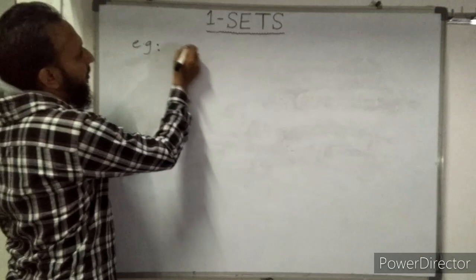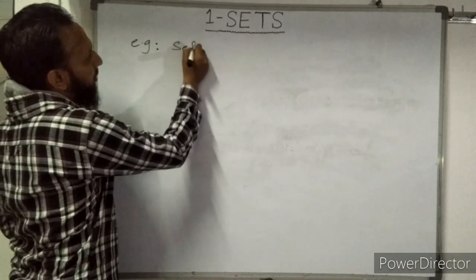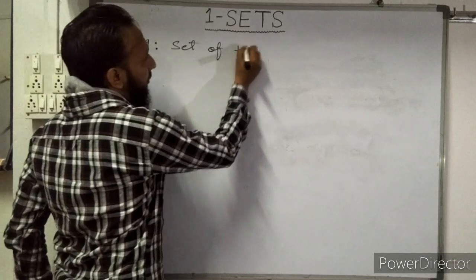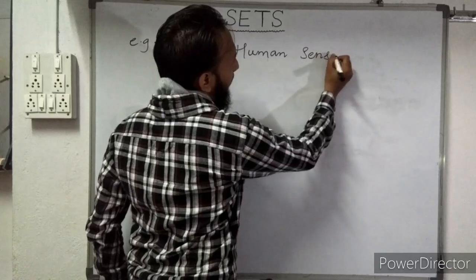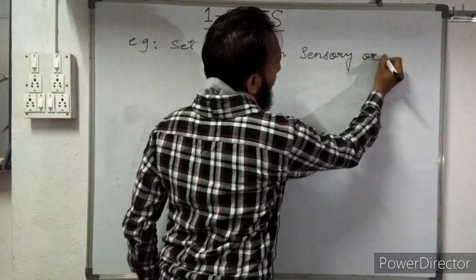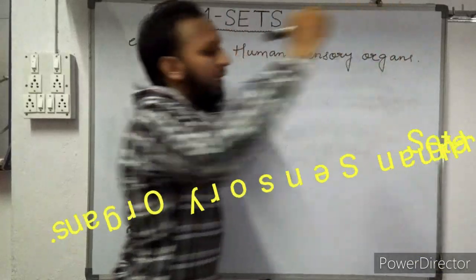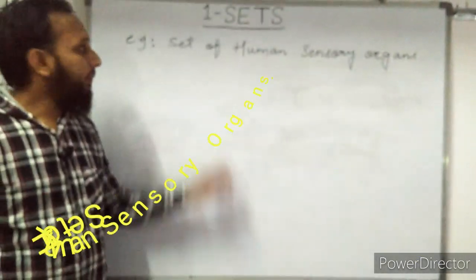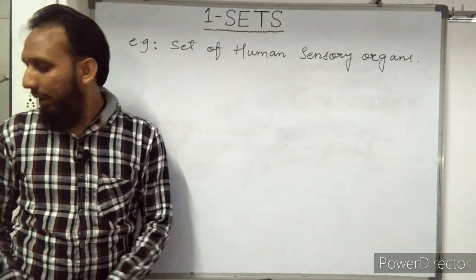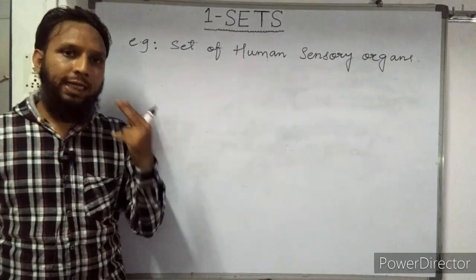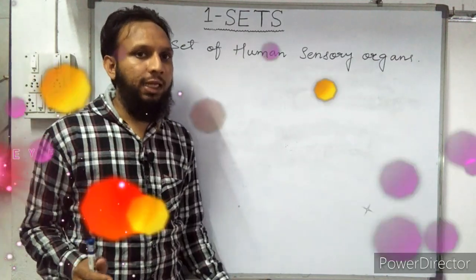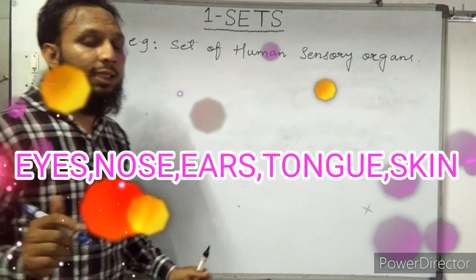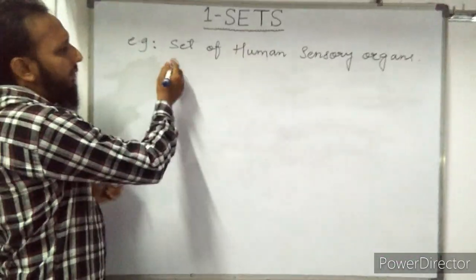Example: set of human sensory organs. What we have to write, students? Set of human sensory organs. So, you know very well what the human sensory organs are: eyes, nose, tongue, ears and skin. So how many human sensory organs are there? 5. So we can write it as a set.